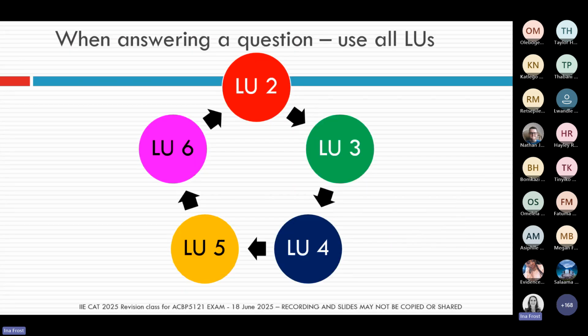As we said earlier, in learning units 1 through to 6, you have to make sure you are drawing your knowledge from all the different learning units. Don't just think, oh, this is just a learning unit 5 question, I can forget the other learning units. Remember to bring it all with you when you answer the question.